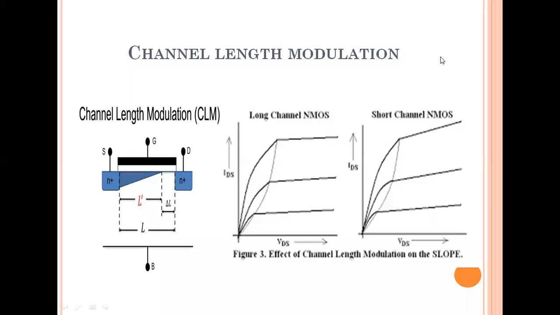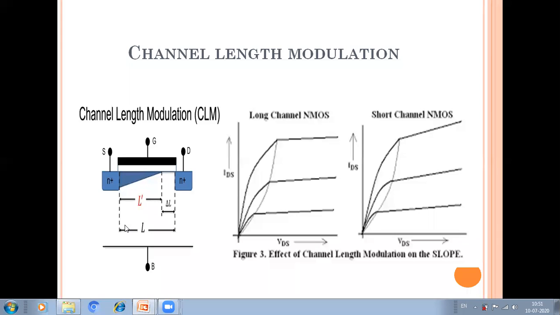With this diagram, you can easily understand channel length modulation. I will take the recap in short. This is the NMOS transistor, and according to its physical structure, this is the P-type substrate material. These are the two n+ regions, and between them the channel is formed by applying the voltage between gate and source, and the voltage between drain and source. So this is the enhancement mode MOSFET. After applying the input voltage, the channel will form and the current will flow from the source to drain.